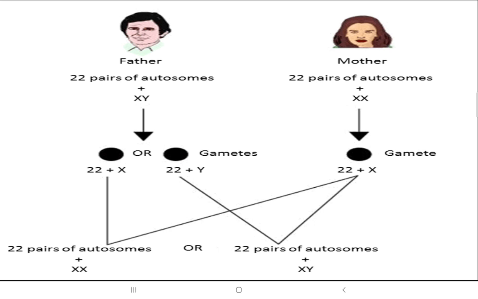It is solely the father who is responsible, because mother has only XX, the same chromosomes, but the father has two different traits, X and Y. If mother X and father X fertilize, it's a baby girl. And when they differ, that is heterozygous, then it is a baby boy.